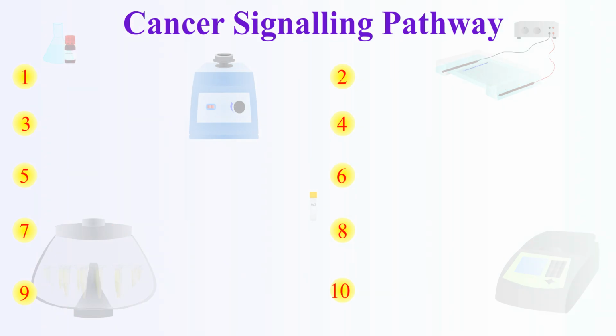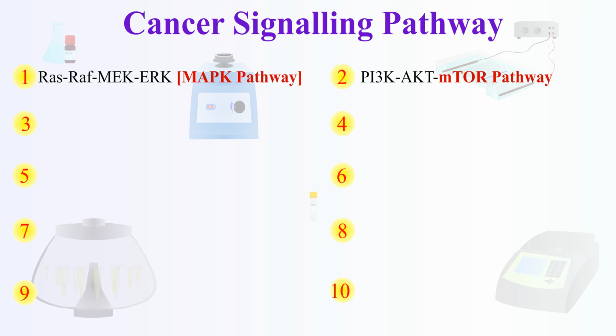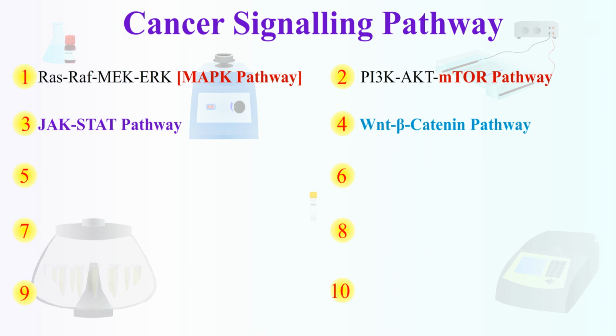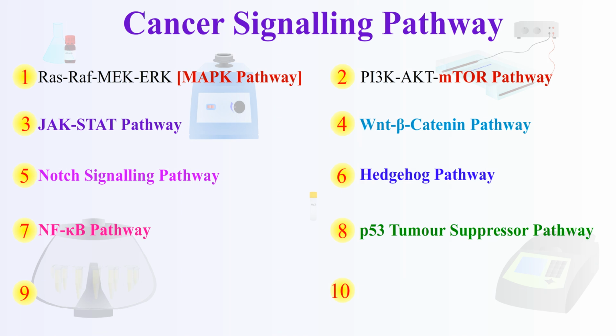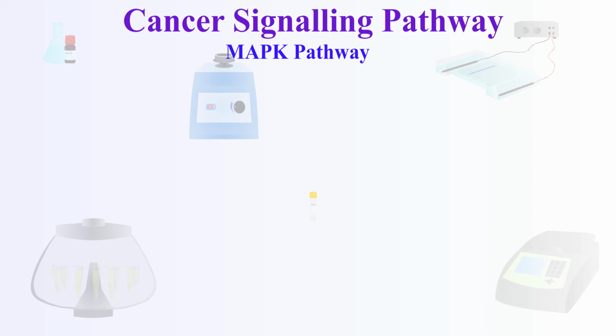Major cancer signaling pathways are: 1. Ras-RAF-MAPK or MAPK pathway. 2. PI3K-AKT-mTOR pathway. 3. JAK-STAT pathway. 4. WNT β-catenin pathway. 5. Notch signaling pathway. 6. Hedgehog pathway. 7. NF-kappa B pathway. 8. P53 tumor suppressor pathway. 9. TGF-β, SMAD pathway. 10. Hippo-YAP pathway.